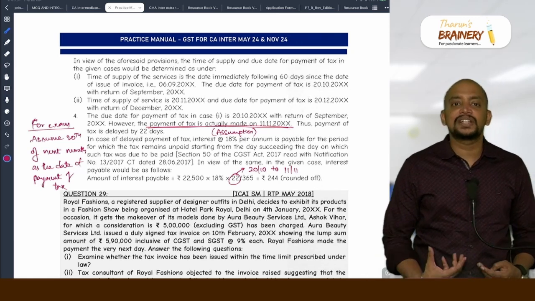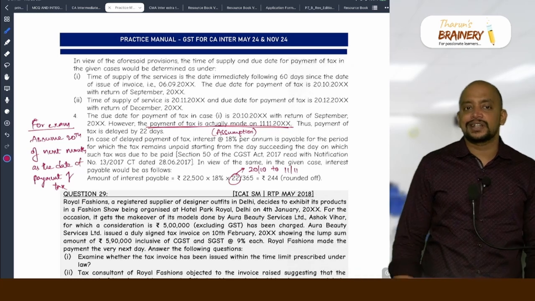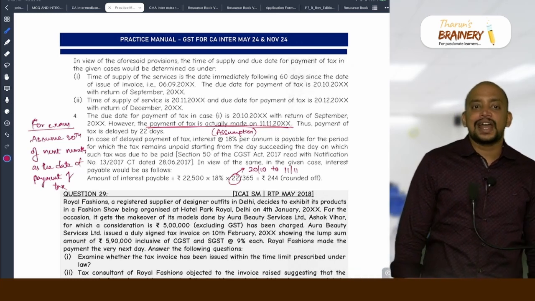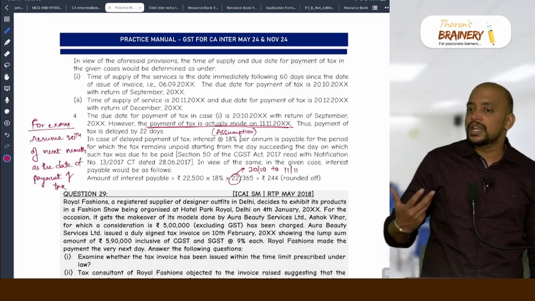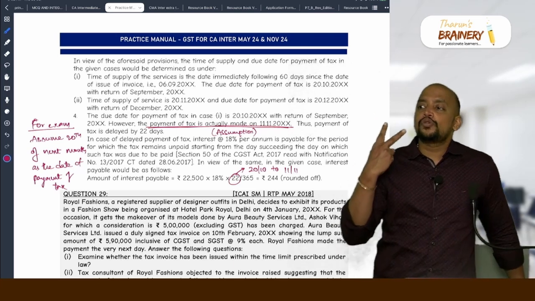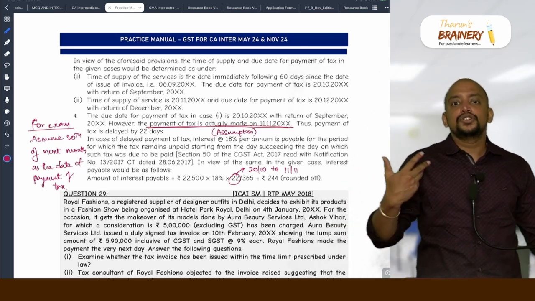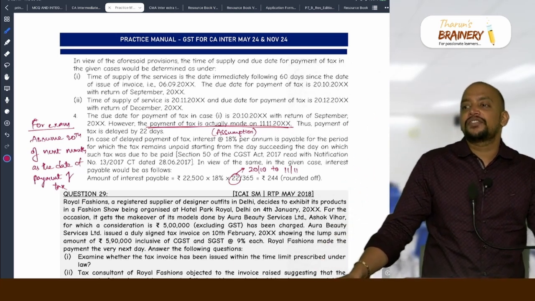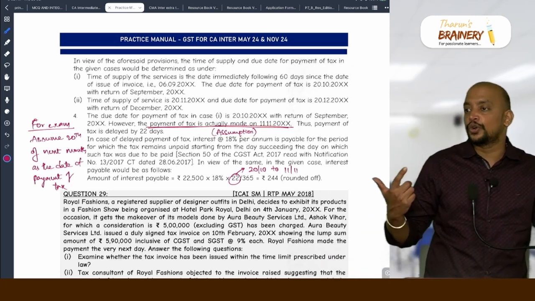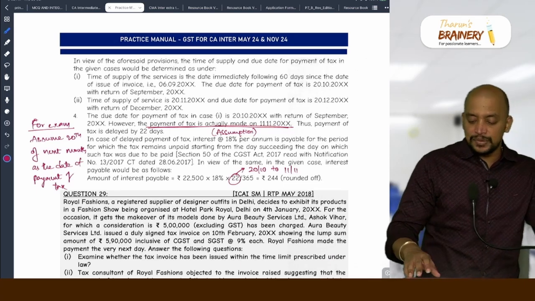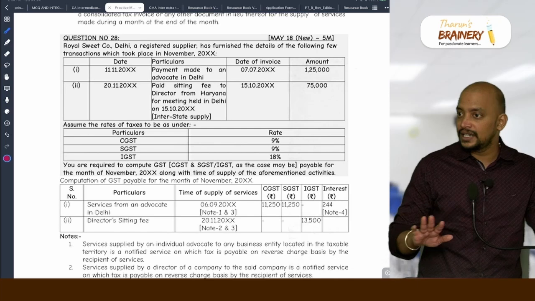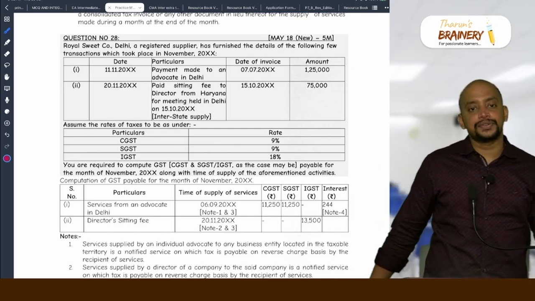You understood? Whichever month they are paying, next month 20th will be taken as the actual date of payment. Because how will we pay the tax? The tax can be paid through filing 3B, or there is one form called DRC 3. Using these two modes only we can pay the tax to government. Usually when we file 3B, we file on 20th of next month, that's why we are taking this. But if the question says any other date, we need to go by that. So in this case, the assumption in the question is that the tax is paid on 11/11. Okay, clear? Next, second transaction you see.